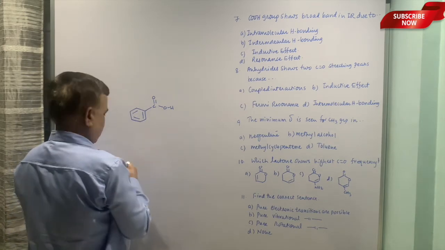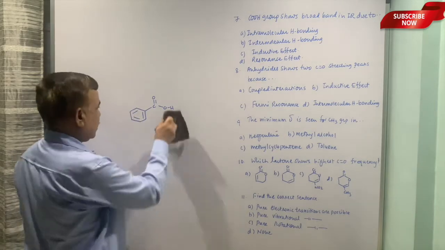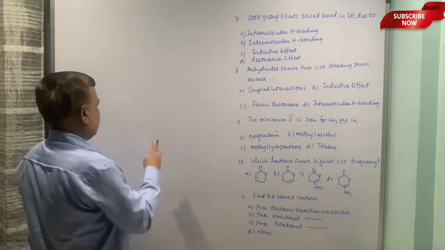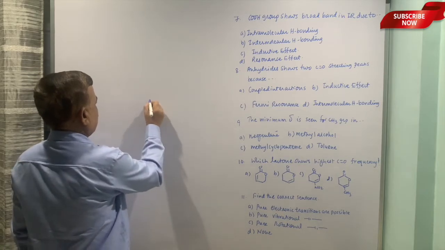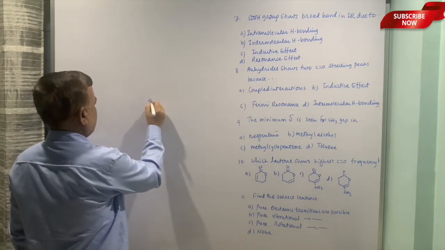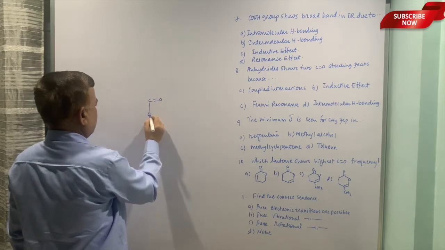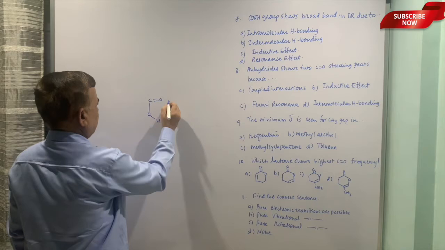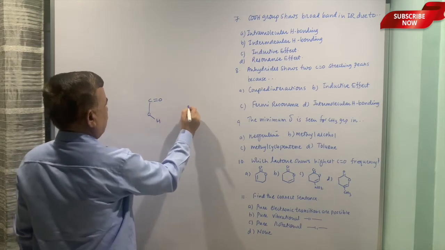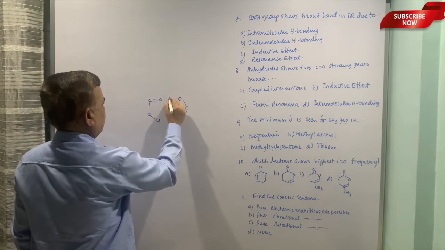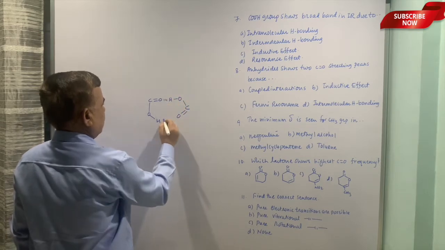Let us do it nicely, because we have to show the interaction between the two things: the carbonyl group of one, the hydroxyl group of another, the carbonyl group of one, the hydroxyl group of another.